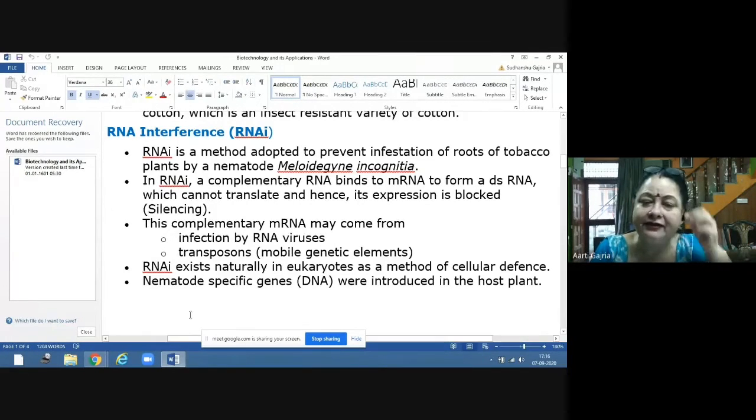And RNA interference exists naturally in eukaryotes as a method of cellular defense. As I told you, for cellular defense, whenever we don't want any protein to be formed, or we don't want the expression of the gene to be completed, then the messenger RNA can be interfered with. Messenger RNA can be interfered with by formation of double-stranded RNA and by formation of the RISC complex. RISC is the RNA interfering silencing complex.